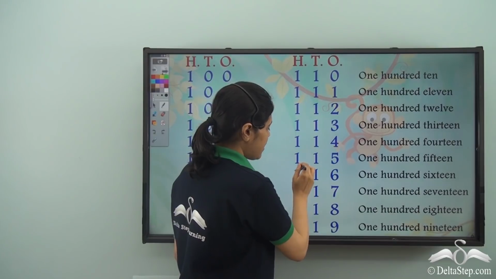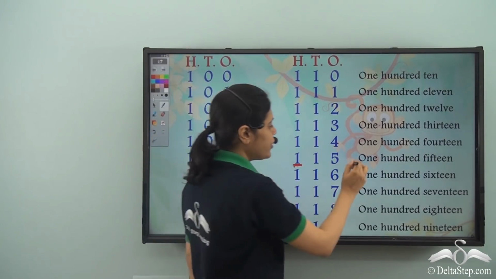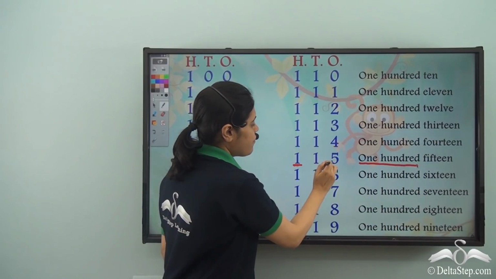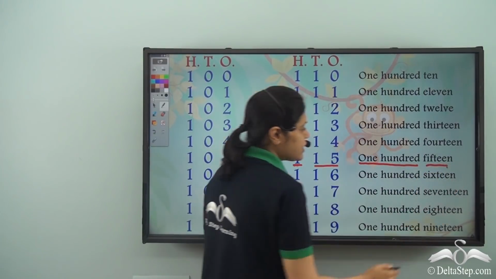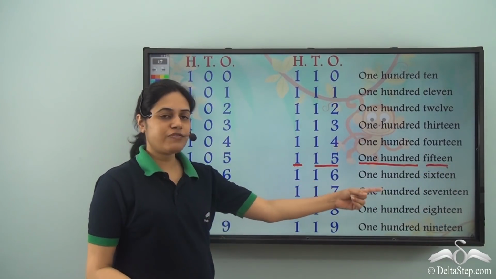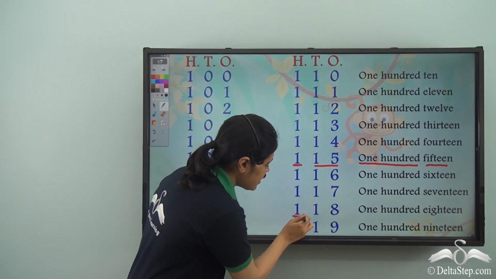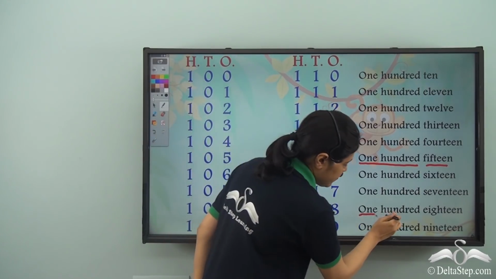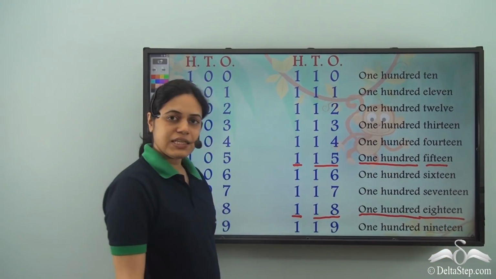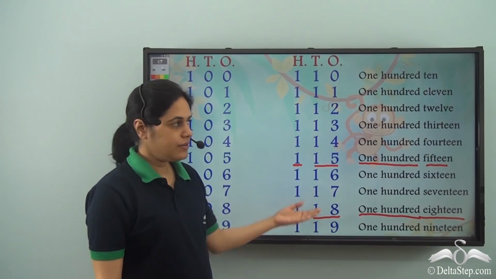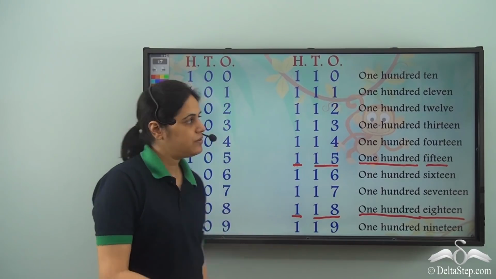So if I take this number, first part is 100, 1 and 5 make a 15. So 115, the number name of this number is 115. If I take this number, so 1 gives me 100, 1 8 gives me 18. So 118. So I have the number names till 119.